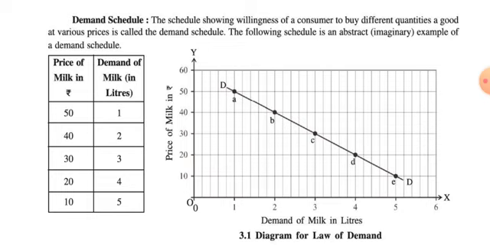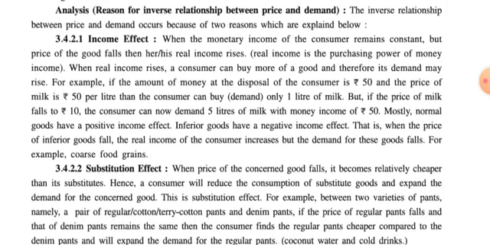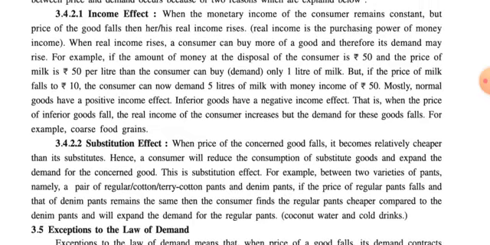With the help of this, we understand that there is always an inverse relationship between the price of the product and its demand. After that, we discussed the reasons why there is an inverse relationship between price and demand, and there are two main reasons, that is income effect and substitution effect.